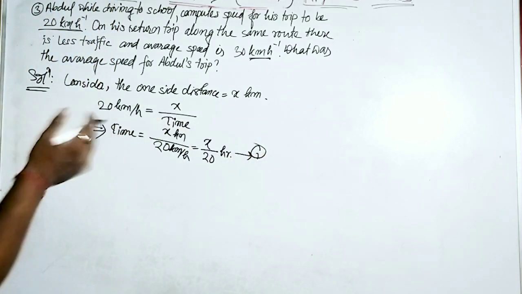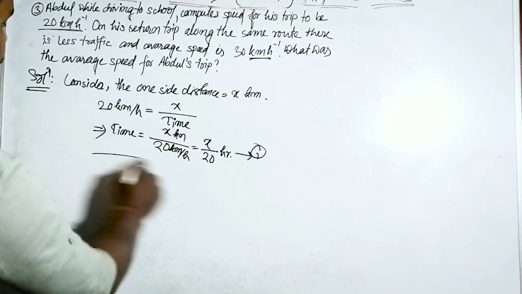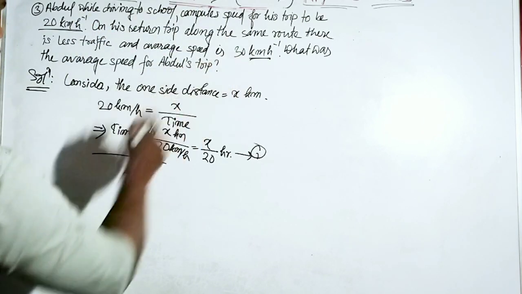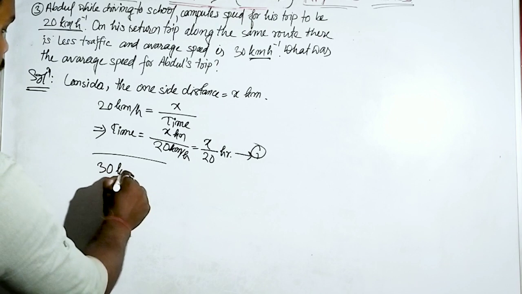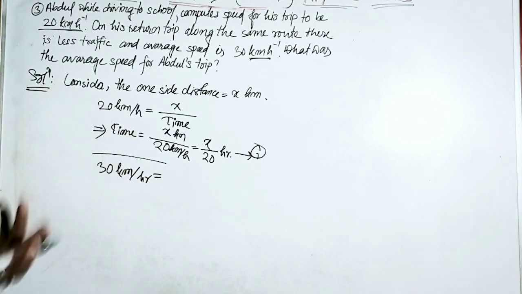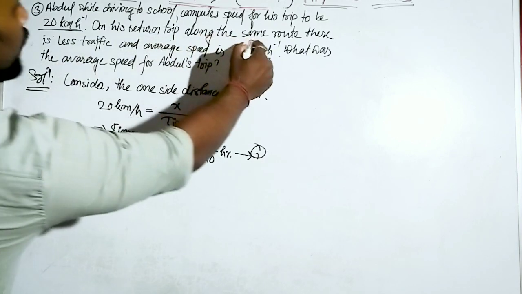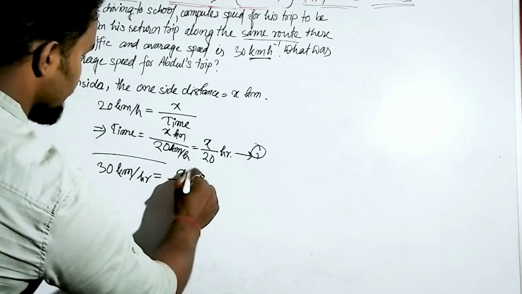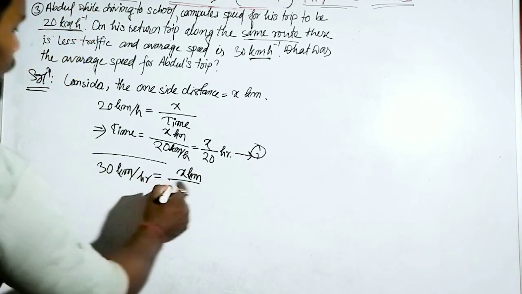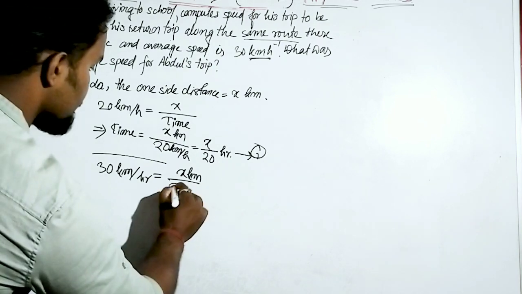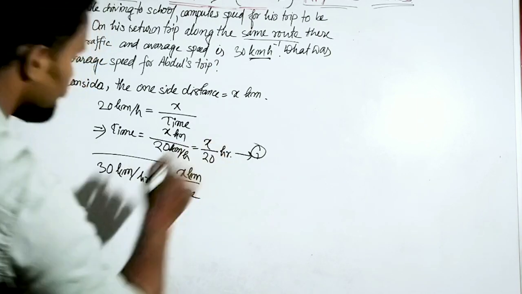Next we will move towards the next condition. What is given? From school to home, same thing, what is the average speed? 30 km per hour. Distance will be same, since the route is same, it is given along the same route. So x kilometer, and since we do not know the time, we will write the time as time, right?